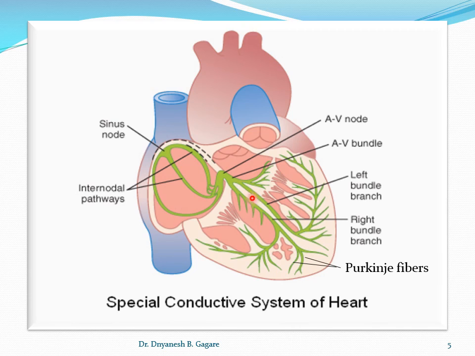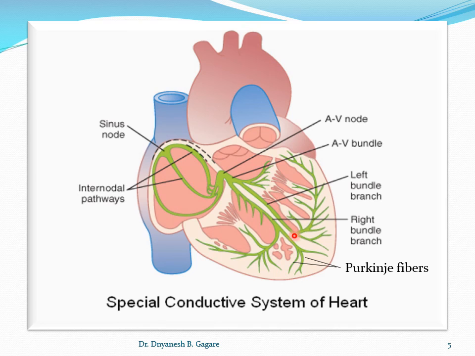Along this septum the left and right bundle branches spread, and then divide and redivide into large fibers, and these large fibers are called the Purkinje fibers. Finally, the Purkinje fibers are connected with the ventricular fibers. There are fiber-to-fiber connections between the Purkinje fibers and ventricular fibers. In this way the conductive system is spread.